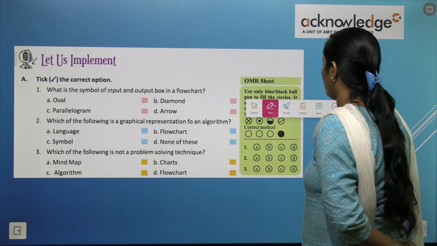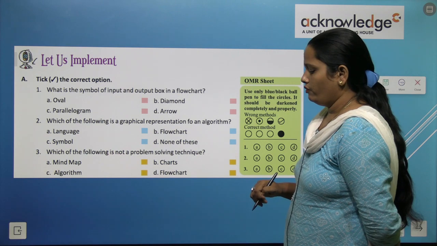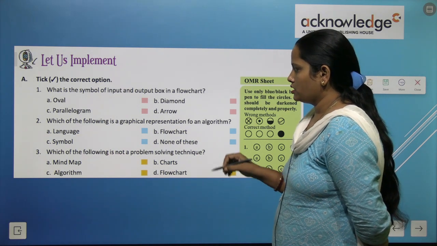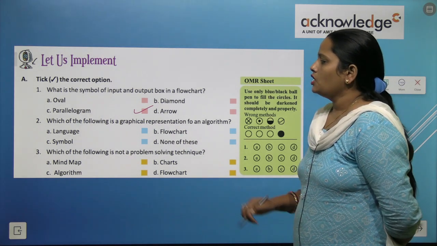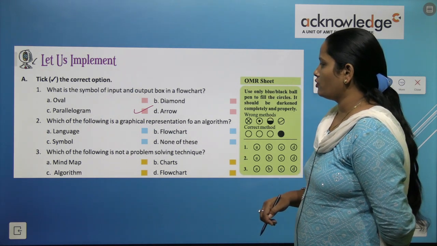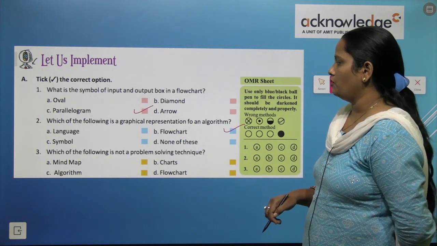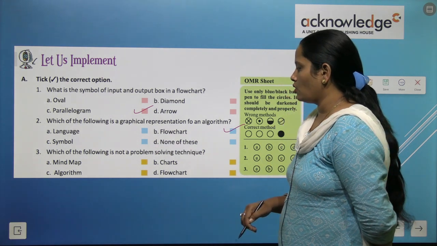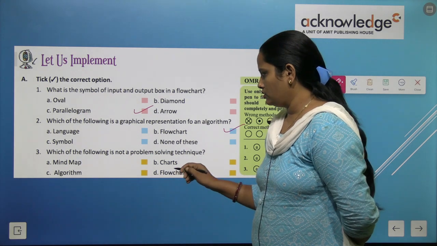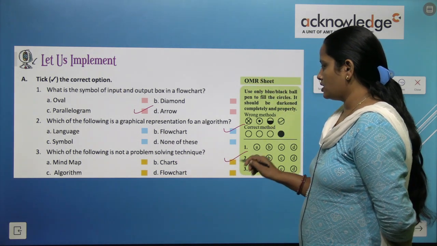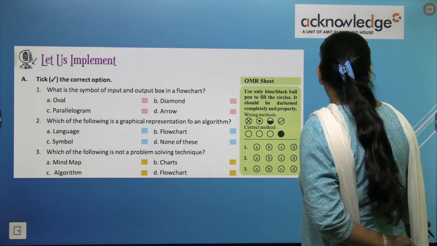What is the symbol of input and output box in the flowchart? So what is the symbol? Yes, it is a parallelogram. Next, which of the following is a graphical representation of an algorithm? So flowchart is the graphical representation. Which of the following is not a problem solving technique? So charts are not a problem solving technique here.